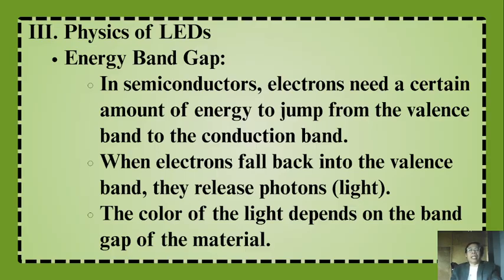So, in LEDs, there is what we call the energy band gap. In the material, there are different energy bands, and so there are energy band gaps. Depending on the jumping of the valence electrons to the band gap, it actually produces light. And the color depends on the band gap of the material.